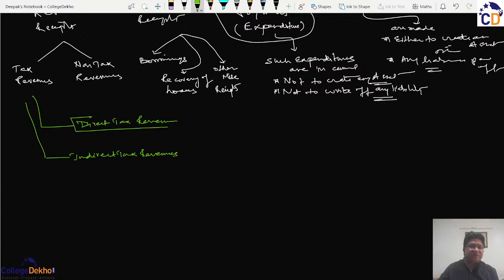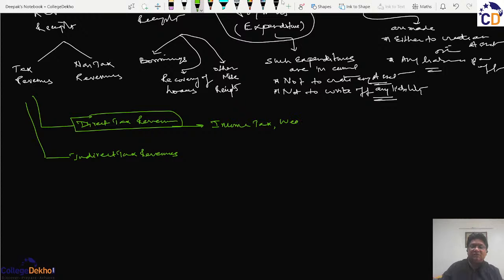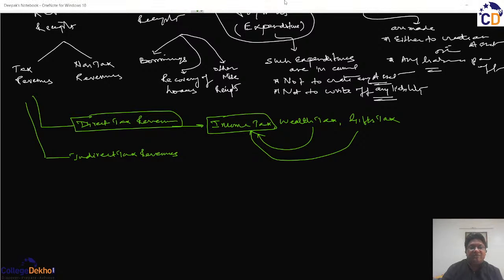So this direct tax revenue earlier used to be the tax on the income, that is the income tax, the tax on the wealth, that is the wealth tax, and the tax on the gifts made, that is the gifts tax. But with the period of time, the wealth tax provisions and the gift tax provisions are either waived off or included in the income tax act. So therefore, primarily we will have only one kind of direct tax revenue, that is revenue from the income tax,